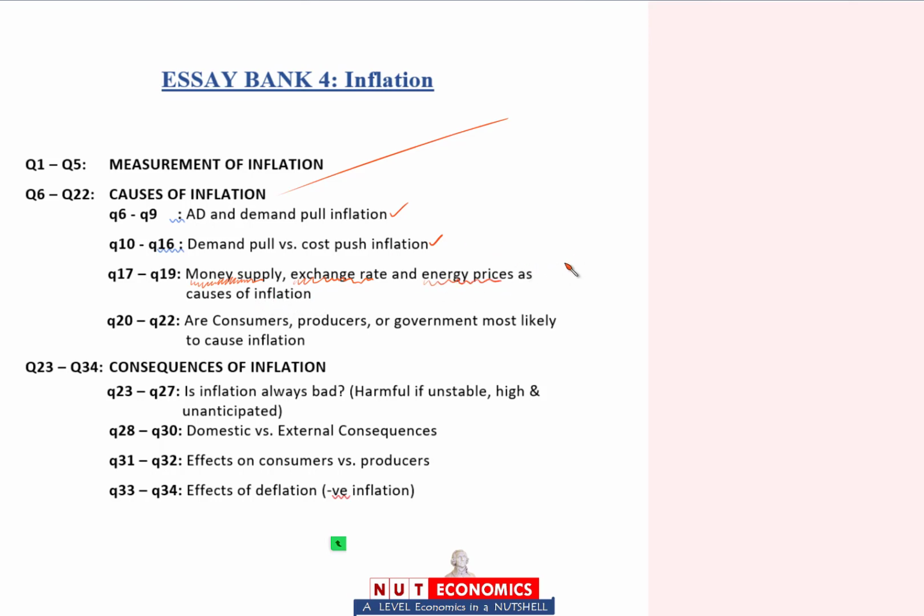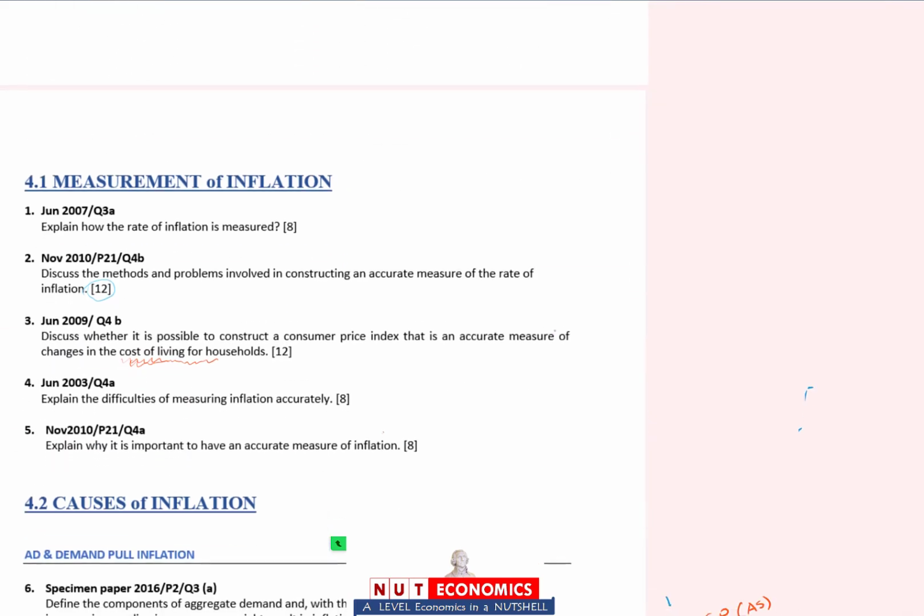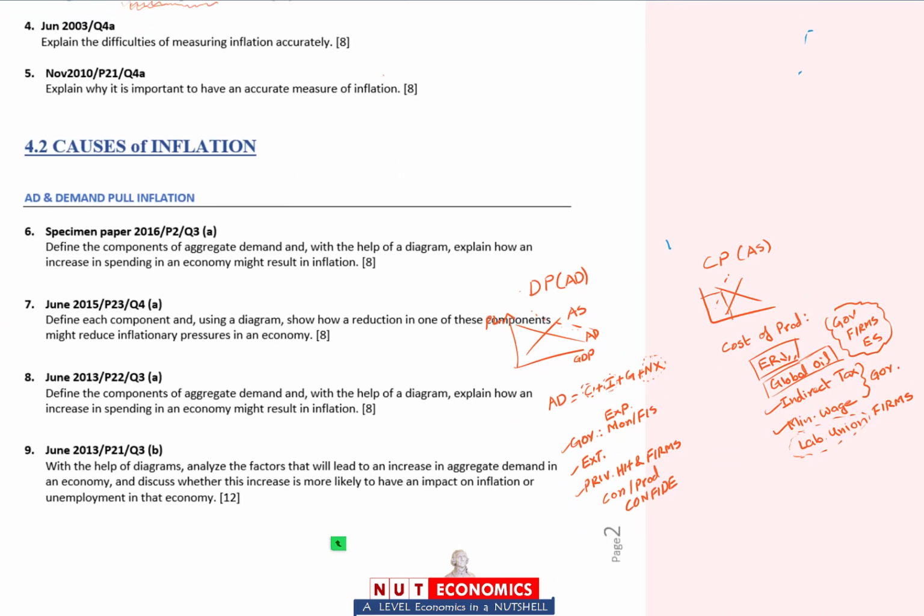इसमें again we will use the same structure. There can be demand pull inflation, there can be cost push inflation. वही structure follow करेंगे and I'll give you the precise answer just now. और उसके बाद आखिर में we have a couple of unusual questions asking you who amongst the consumers, producers or government is most likely to cause inflation. So we will put the answers of all of these different questions in that same structure that I showed you. So सबसे पहले aggregate demand और demand pull inflation पे आ जाओ. So that is going to be question number 6 to 9.